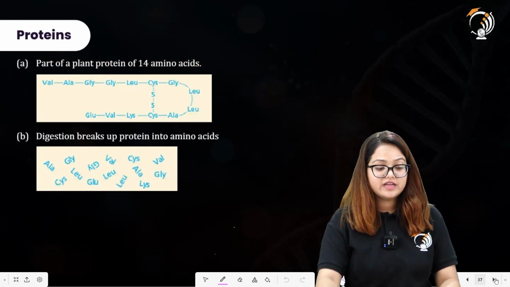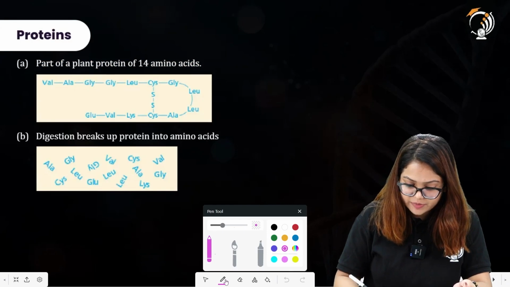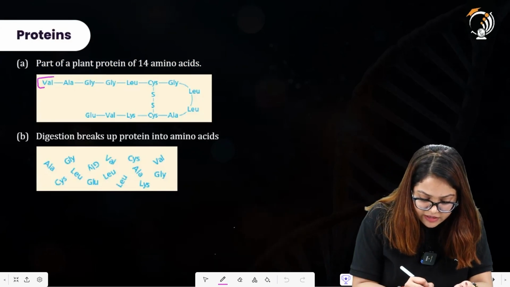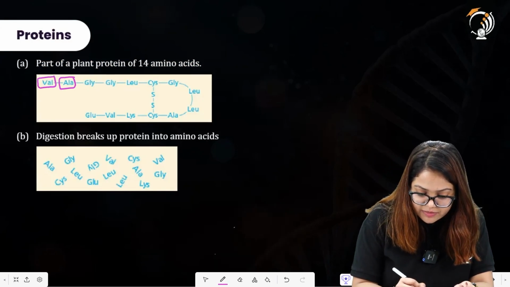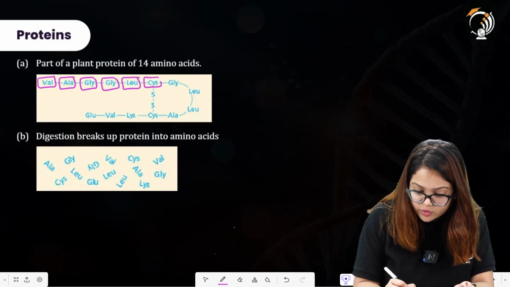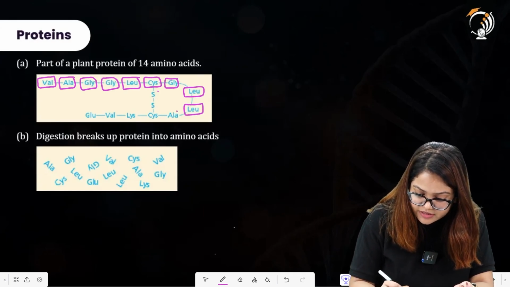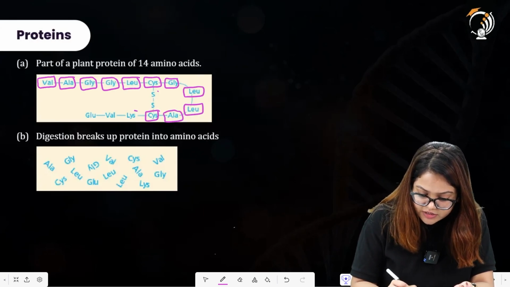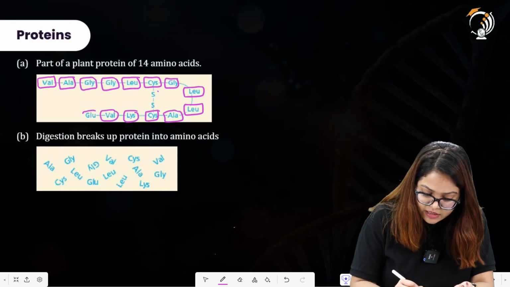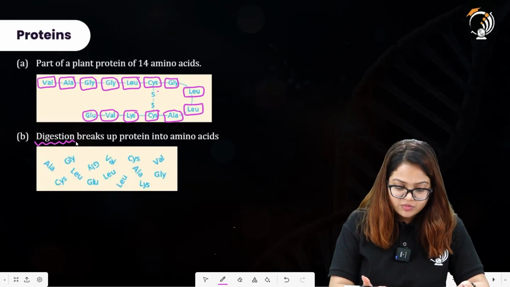Moving further, we have the A part, which represents the types of amino acids in a different manner. So these amino acids will be broken down first. This chain will be broken down first. All of these represent different amino acids over here. Digestion will occur on these protein molecules.